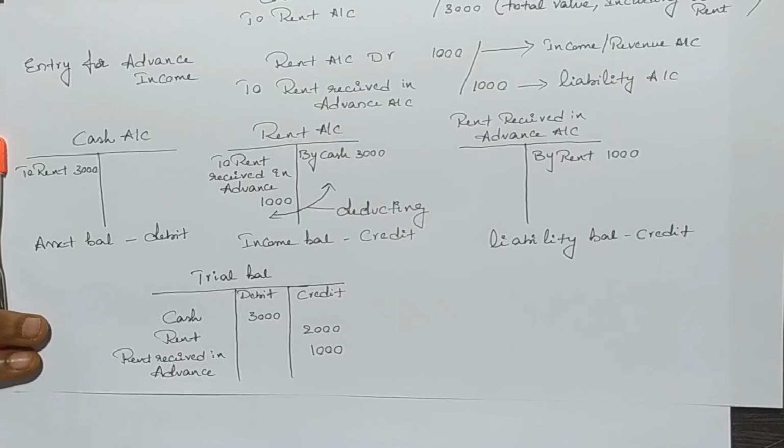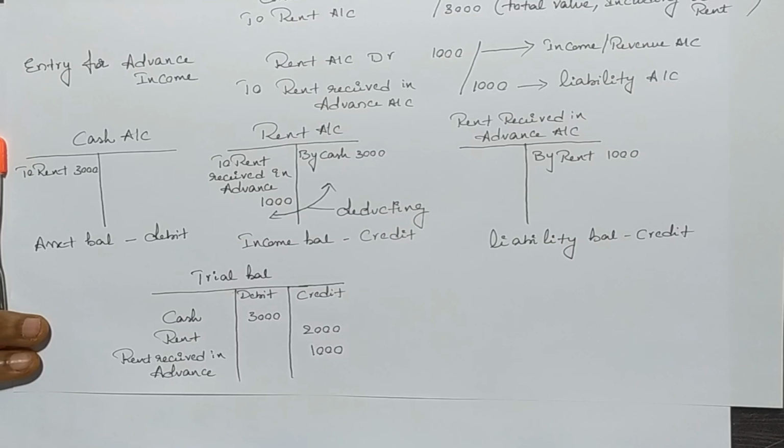As usual, after balancing the ledger accounts, cash balance will appear on the debit side of the trial balance and rent account balance will appear on the credit side of the trial balance, because rent received is an income. And rent received in advance account balance will appear on the credit side of the trial balance, because rent received in advance is considered as a liability.